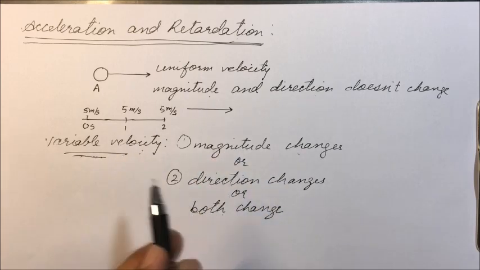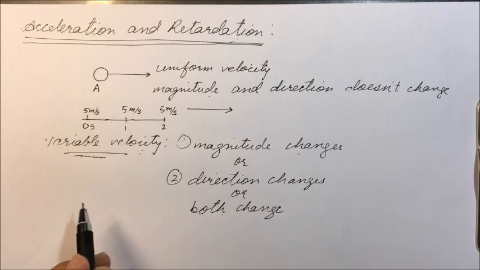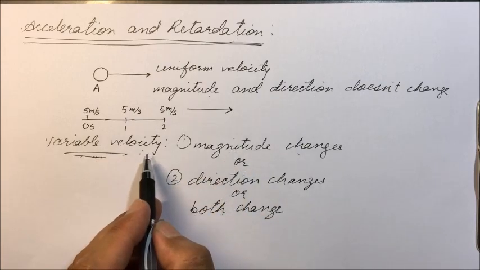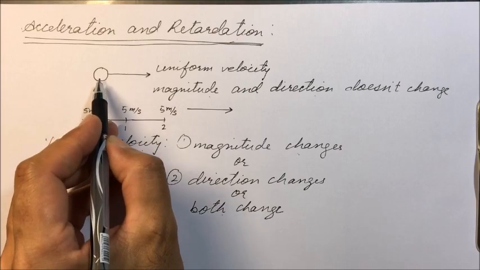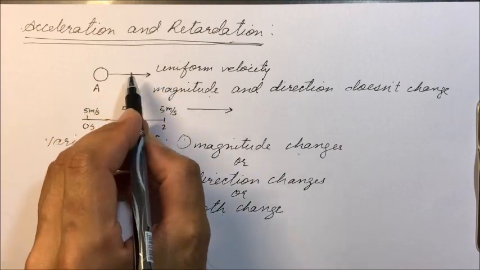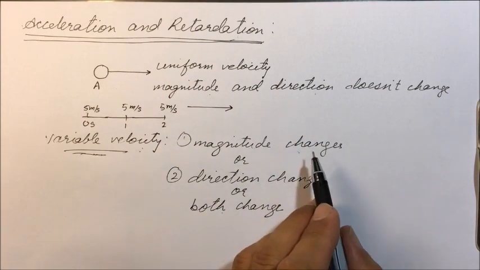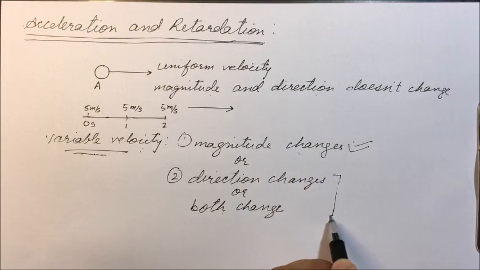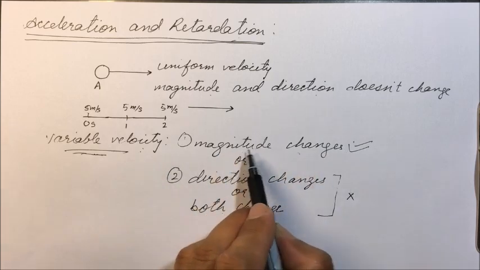And this is only possible when some external force is acting on the body. Whenever some external force is acting on a body, there will be a change in velocity. If there is no force acting on the body, there will be no change in the state of the body. If the body is moving, it will keep moving with uniform velocity. So here we will be discussing only change in magnitude. These other two we won't be discussing. So our variable velocity discussion will be limited to only change in magnitude.